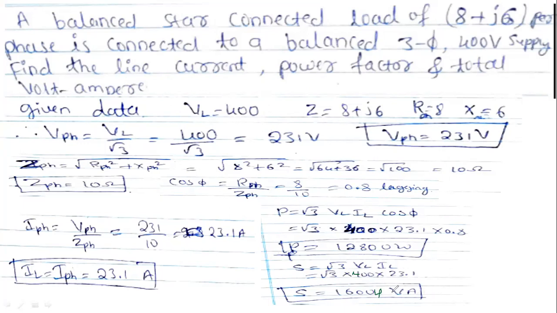No problem. Whatever the answer we are going to get, as it is, we have to write down here now. So this is P and this is S. According to the problem, they have given total volt ampere. Volt ampere means which is the unit volt ampere? This one. The S is the volt ampere. And what is the active power unit? Watt.